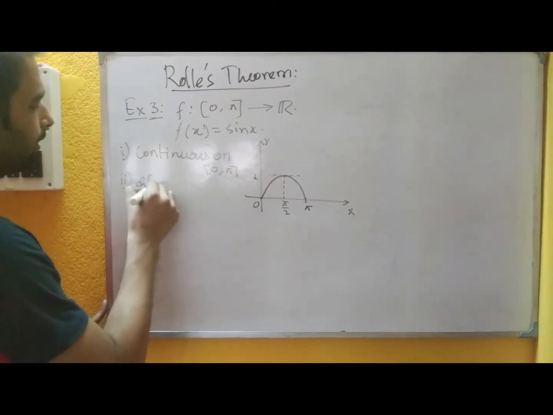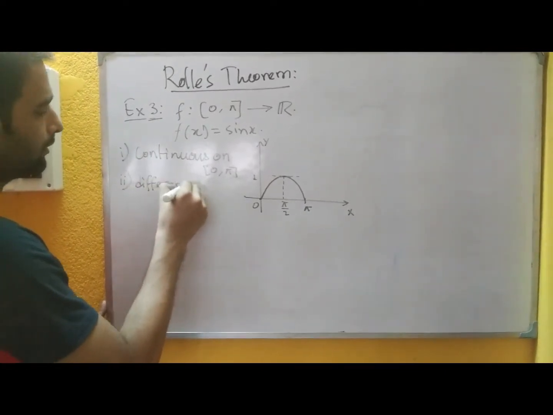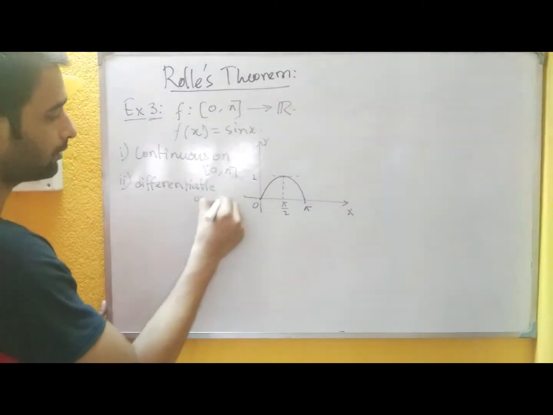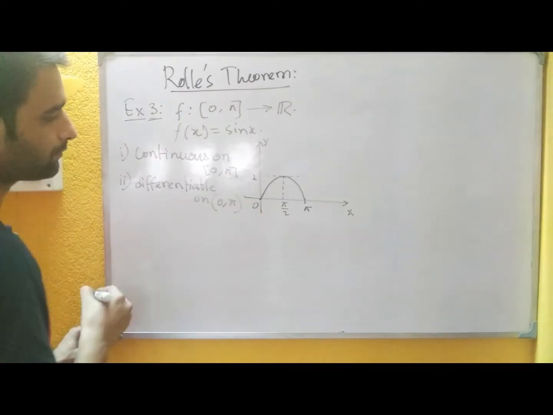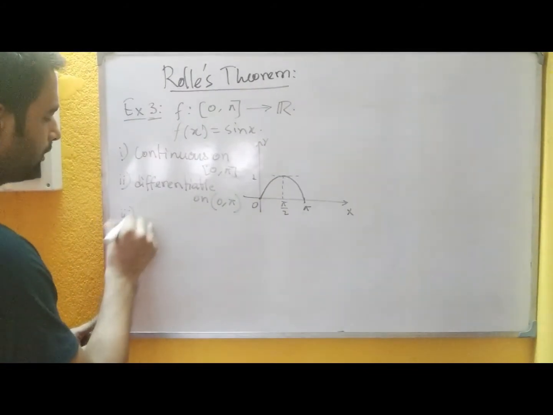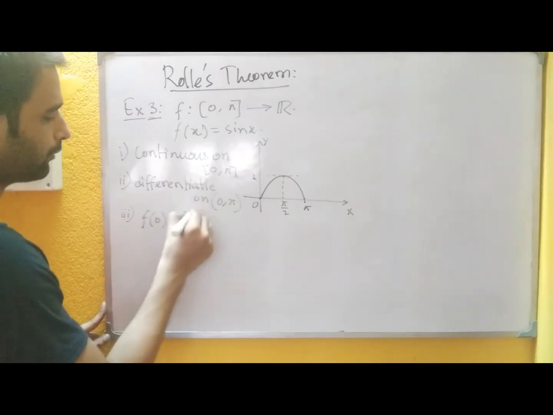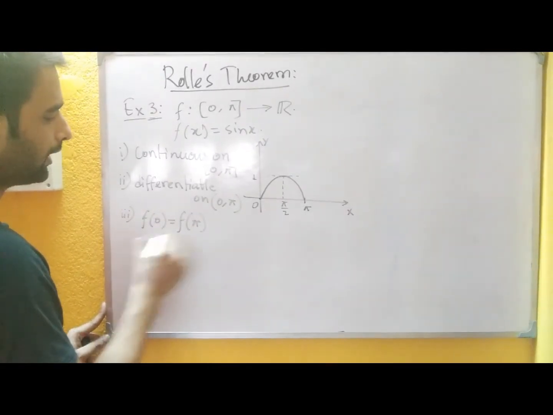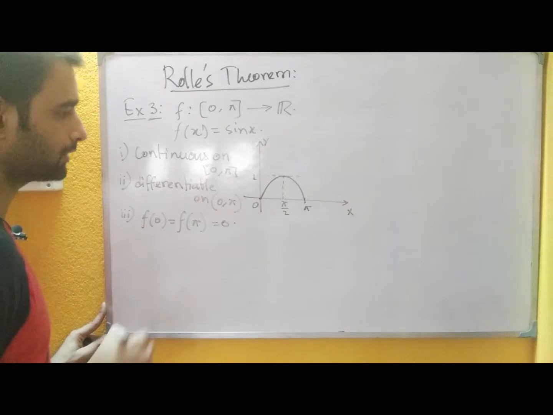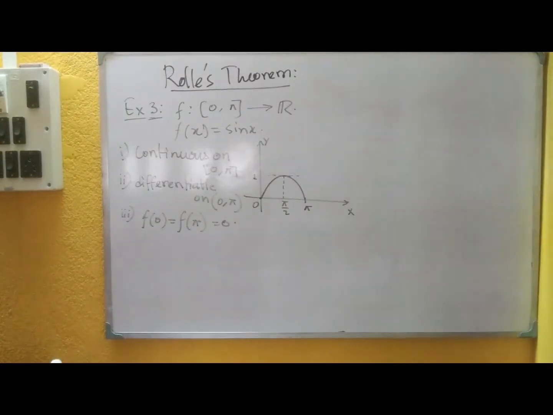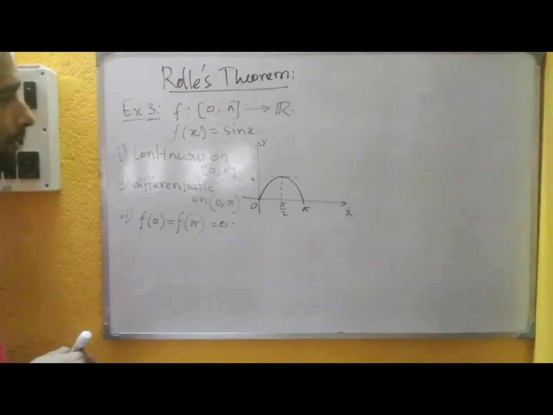So we can also say that it is differentiable on the open interval. And number 3, as I mentioned previously, f of 0 and f of pi are equal and they are equal to 0. So all the conditions of Rolle's theorem are satisfied here.